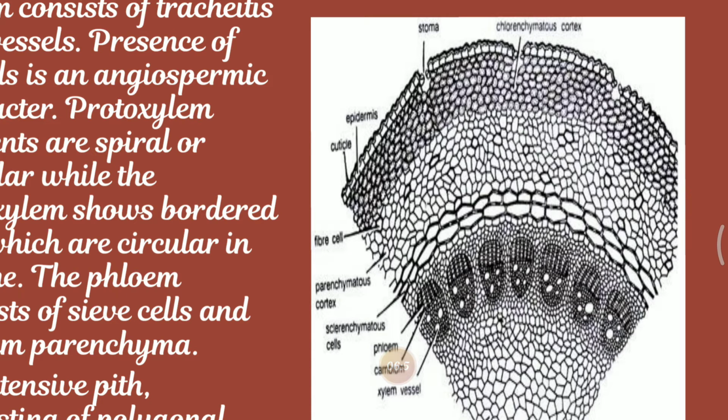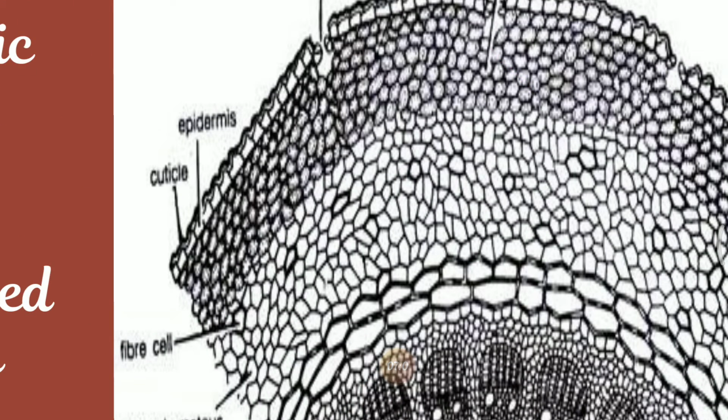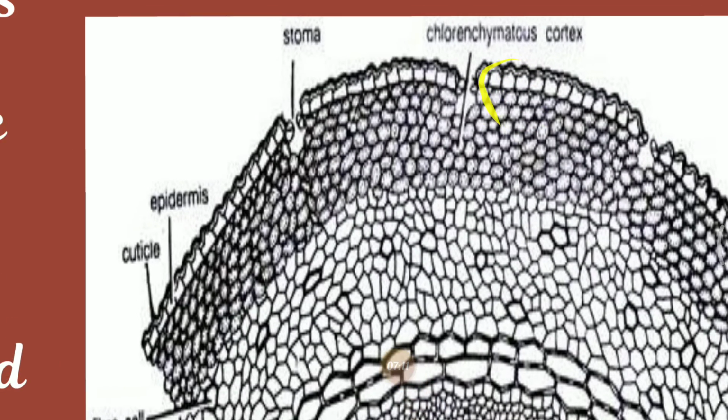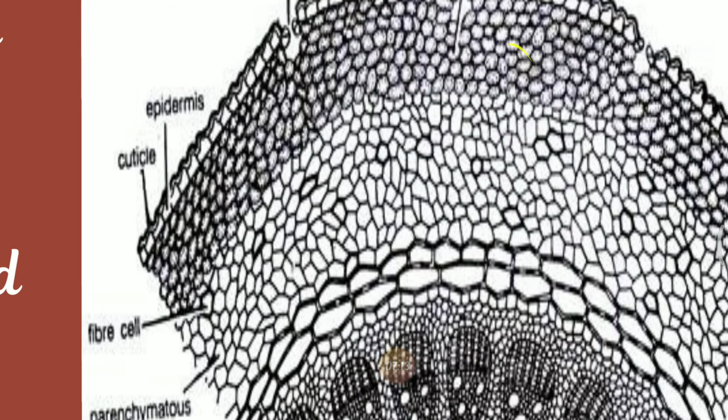So the outer cortex is 5 to 7 cells in thickness. It consists of polygonal cells rich in chloroplast. As I told you all, you can see here the dotted-like structure, it is filled with chloroplast. The intercellular spaces are small. We are not finding more gaps here. The intercellular spaces are not found.